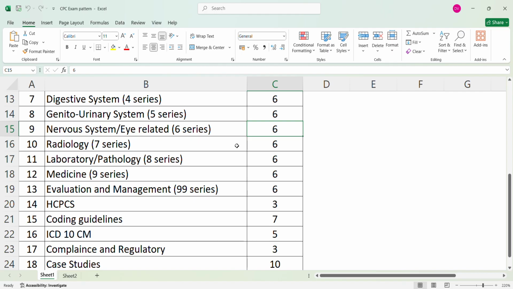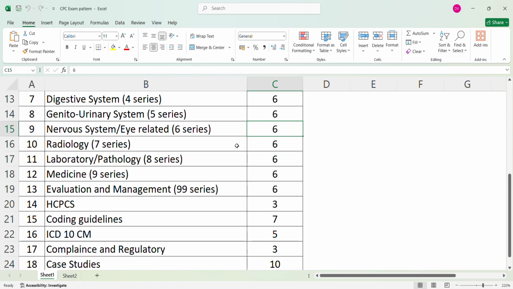Gustilo classification of open fractures also you have to see, and poisoning, burn care. Burn care coding guidelines are very, very important, and pregnancy complications also you can expect questions from. Burn care, pregnancy complications, and poisoning are very, very important topics.